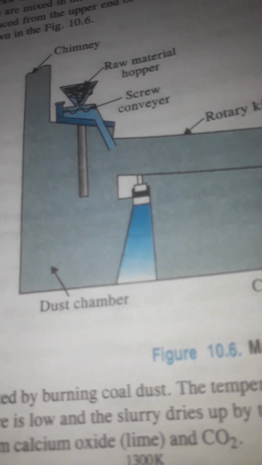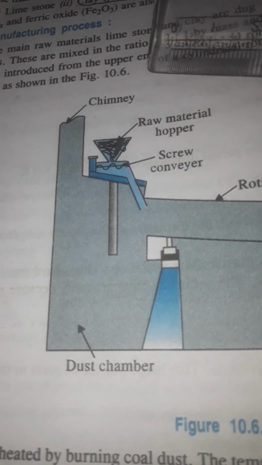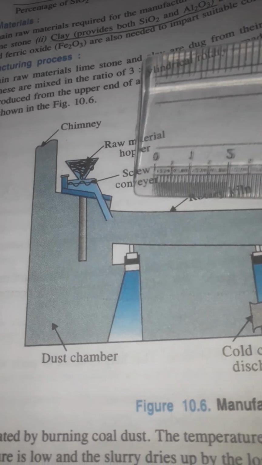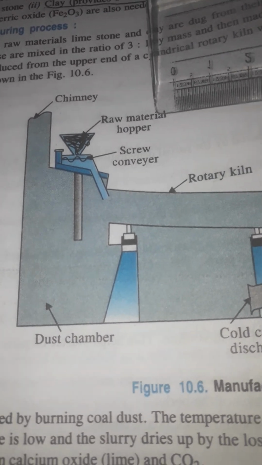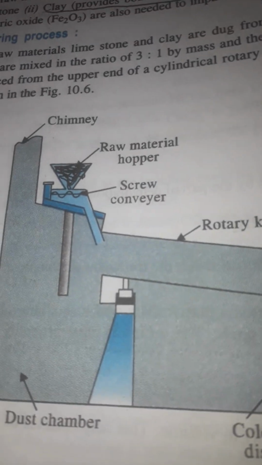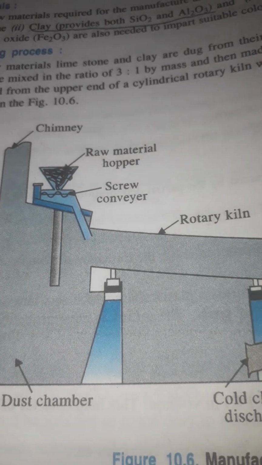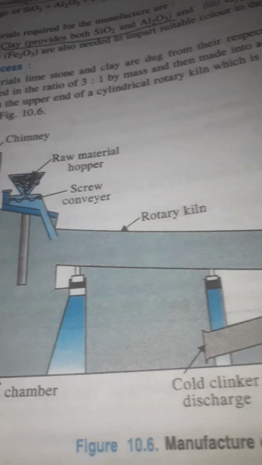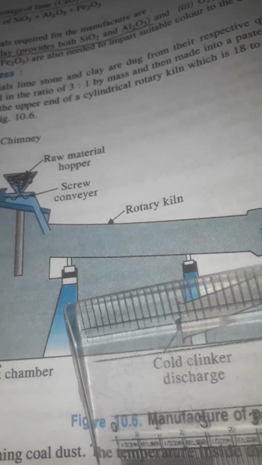So the kiln is heated by burning coal dust. The temperature inside the kiln varies from 1100 to 1800 Kelvin. In the upper part of the kiln, the temperature is low and the slurry dries.